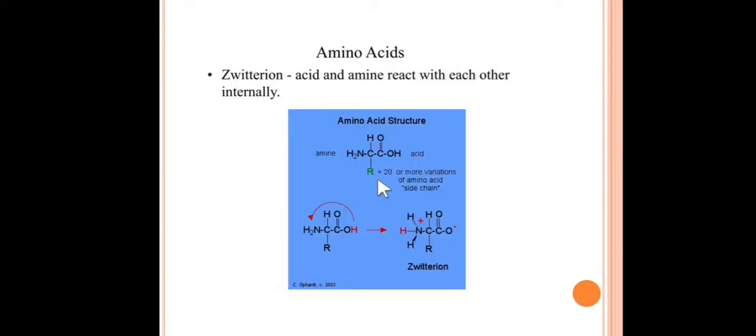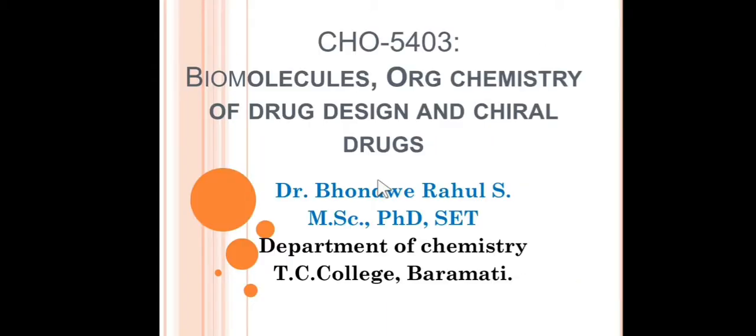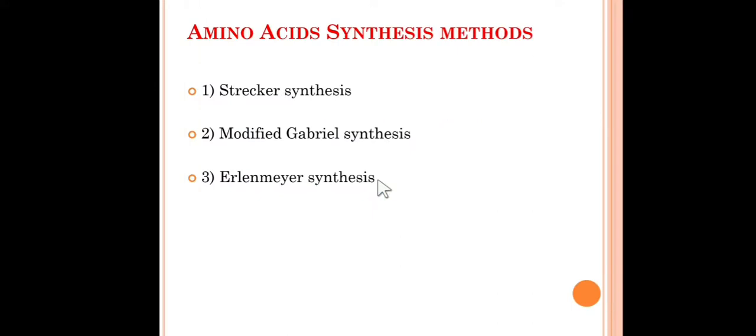When we proceed further, we found that there are 3 different methods commonly used for the synthesis of amino acids. The first one is Strecker synthesis, the second is modified Gabriel synthesis, and the third one is Erlenmeyer synthesis. Friends, in my previous lecture we discussed the first and second methods. In today's lecture we will discuss the third method and the reaction of ninhydrin with alpha amino acids. The Strecker method was very simple.